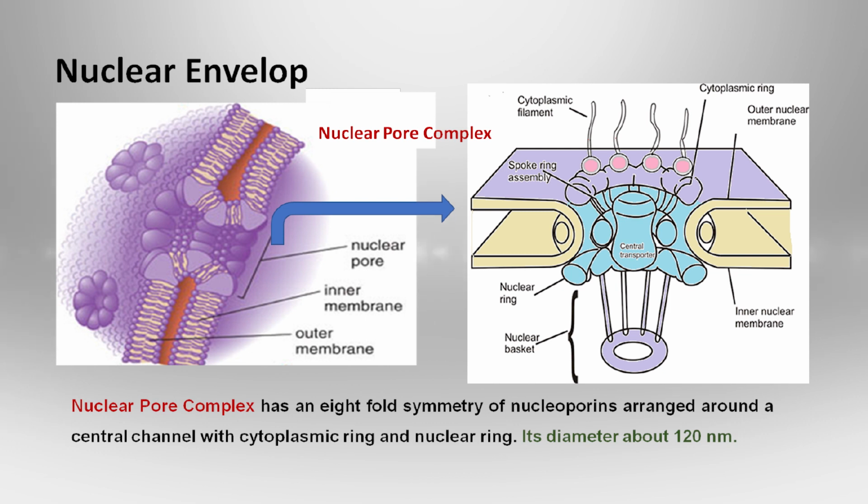It creates a barrier to the movement of selective molecules in and out of the nucleus. The nuclear pore complex has 8-fold symmetry of nucleoporins arranged around a central channel with a cytoplasmic ring and a nuclear ring. The diameter of the nuclear pore complex is about 110 to 120 nanometers.